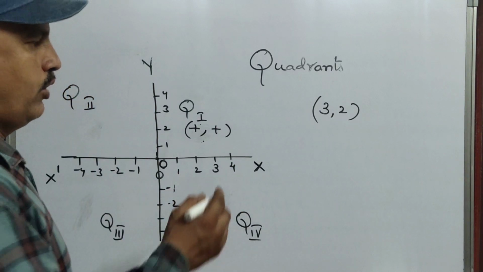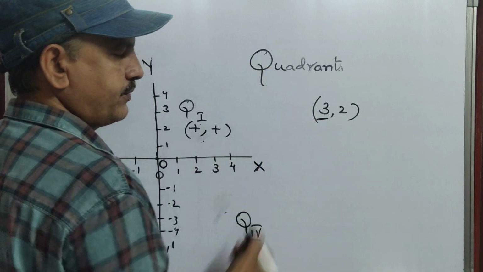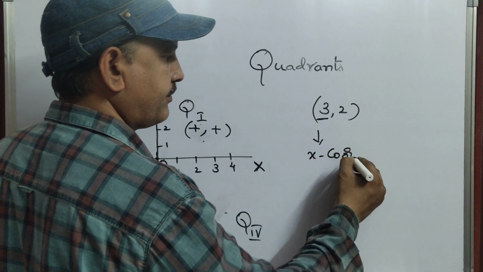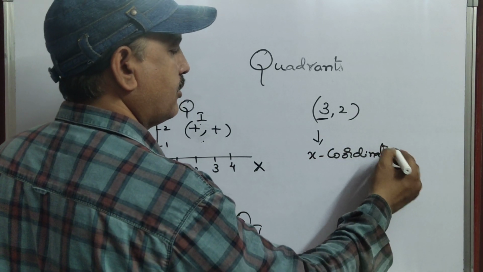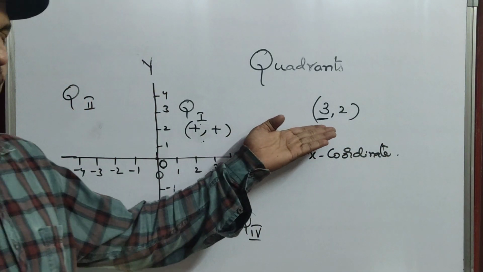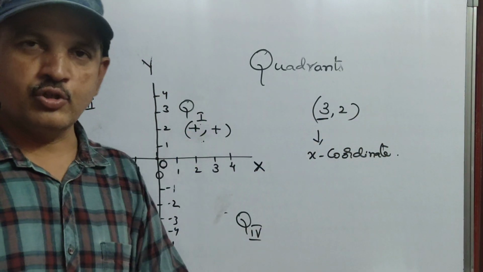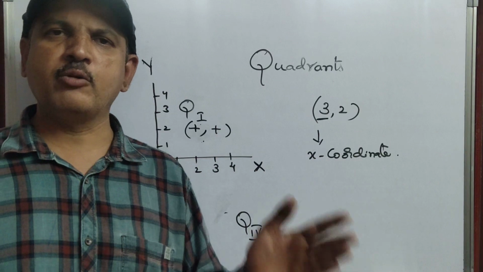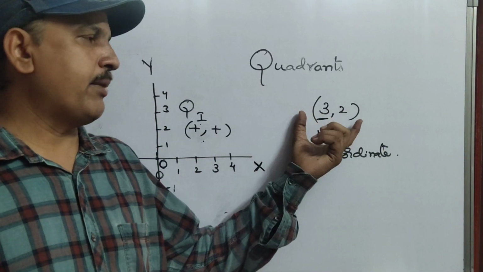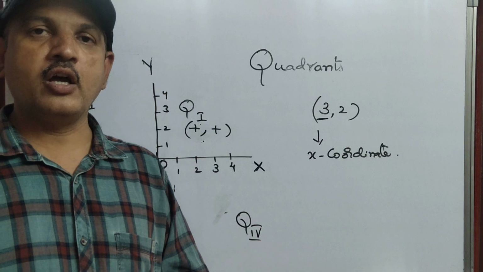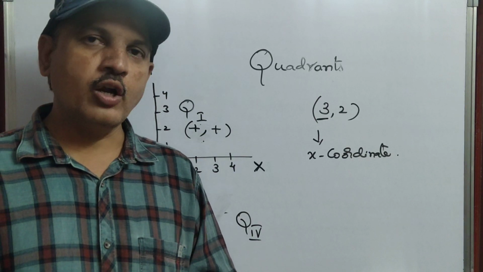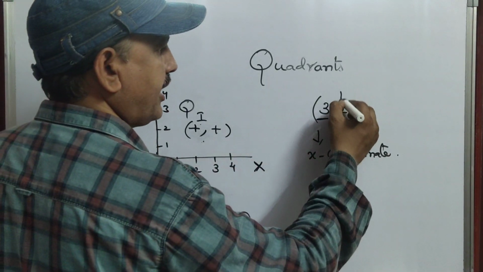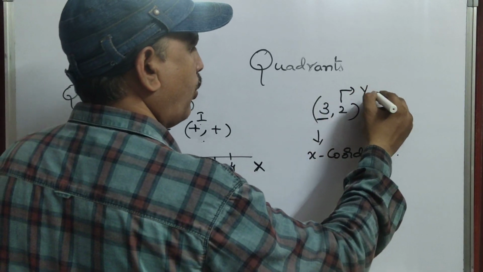I will tell you. Always the first number denotes the x coordinate. When I give a question like 3, 2, those are called coordinates. When I give 3, 2, 4, -1, 5, -6, 6, 7 in brackets, you have to understand that those are coordinates. The first one is called the x coordinate, and the second one is called the y coordinate.